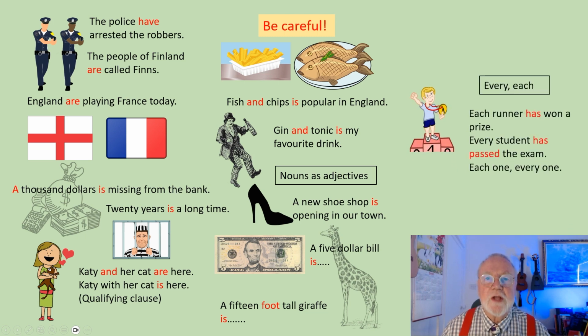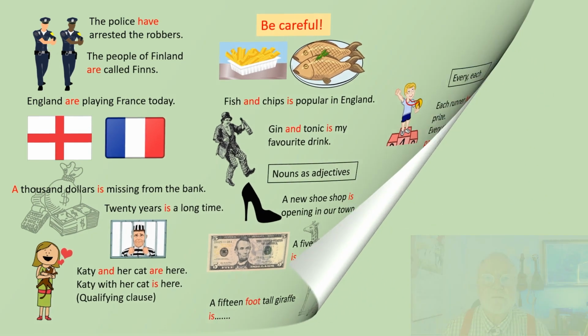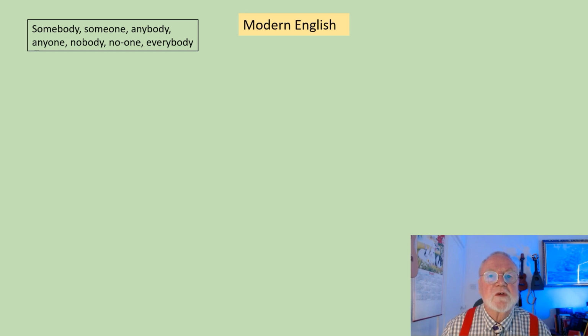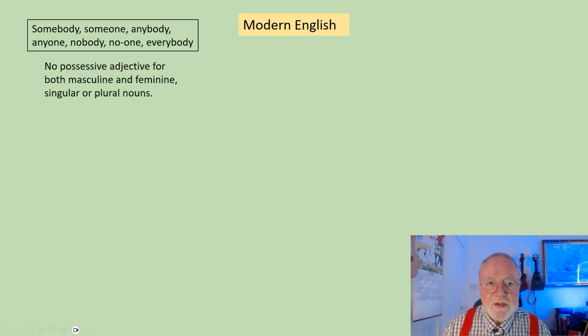When we talk about each and every, we use a singular verb. Each runner has won a prize. Every student has passed the exam, because we're talking about each one and everyone as an individual. But have a look at some of these examples from modern English. They might surprise you. These words sometimes cause us difficulty in English, because we have no possessive adjective for both masculine and feminine, or singular or plural nouns, as some languages do.